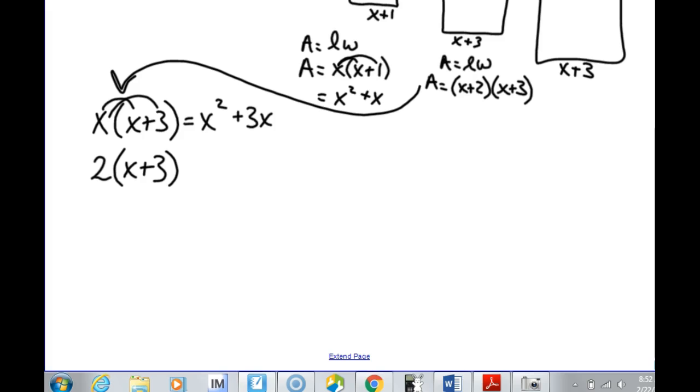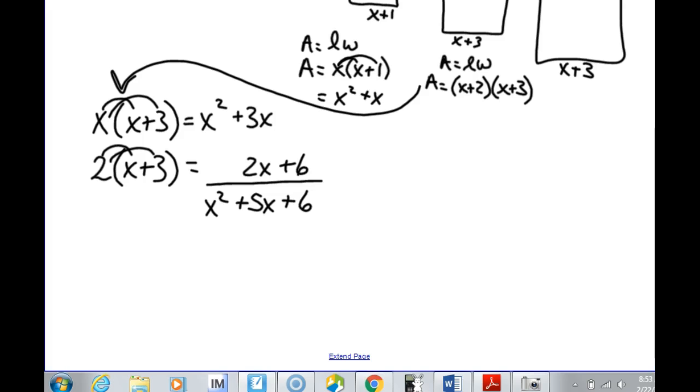For the second part of the double distributive, we have 2 times x, which is 2x, and 2 times 3, which is 6. And remember, you're not even able to use a calculator here. So yes, you need to know how to do a little bit of multiplication and some addition. So now we need to combine the like terms on this one to simplify the second area. And we have x squared, and we have 3x plus 2x. That gives us 5x. And then we have the plus 6 on the end that cannot be combined with anything else.